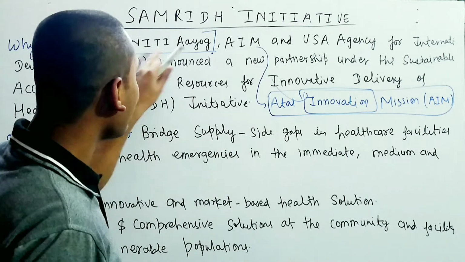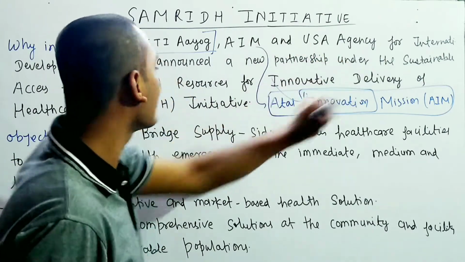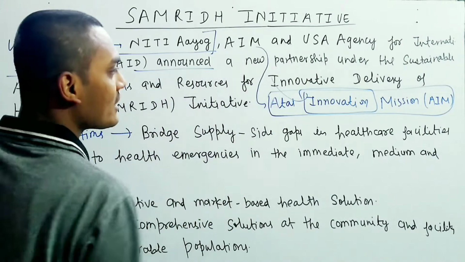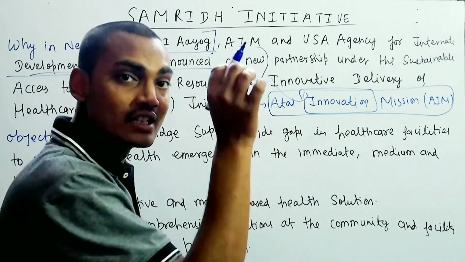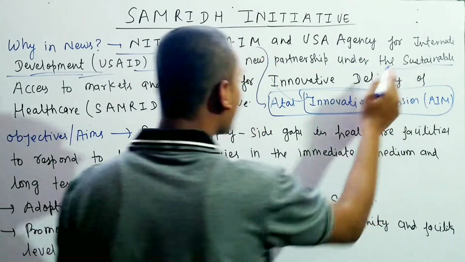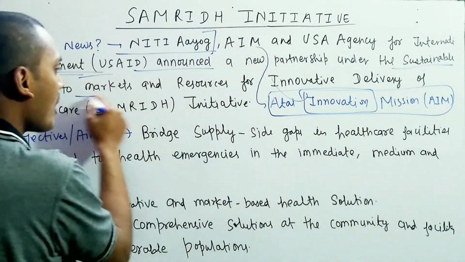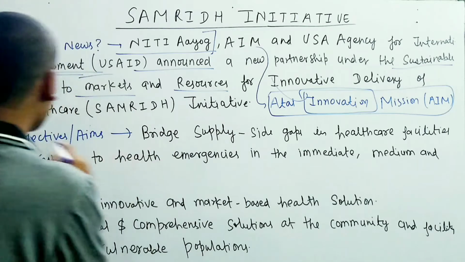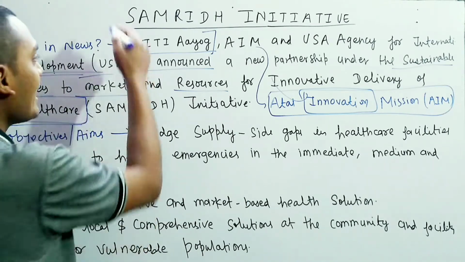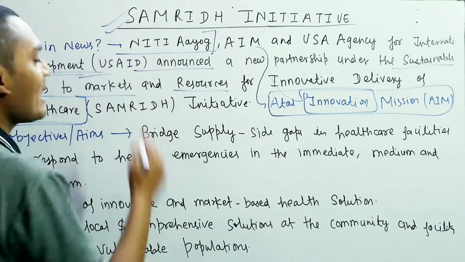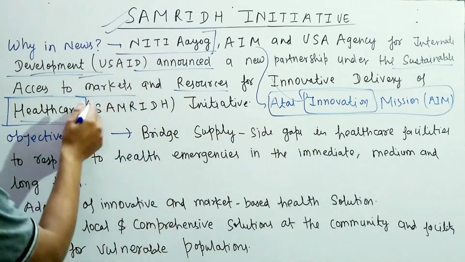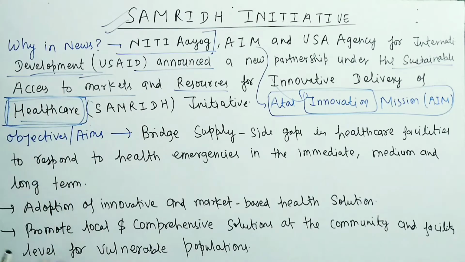So recently Niti Aayog, AIM and the USA Agency for International Development announced a new partnership known as the SAMRIDH Initiative. If you talk about the full form, remember that it is Sustainable Access to Market and Resource for Innovative Delivery of Healthcare. Sometimes they give the short form of SAMRIDH and ask about it, so you should know that it is in the healthcare sector. So remember that.